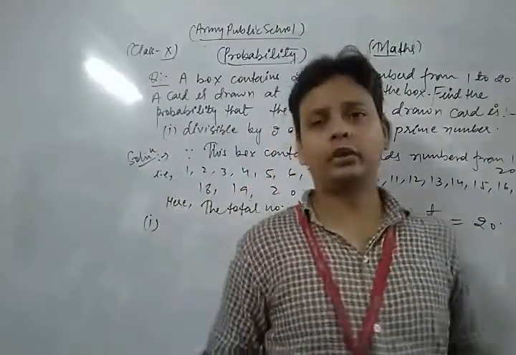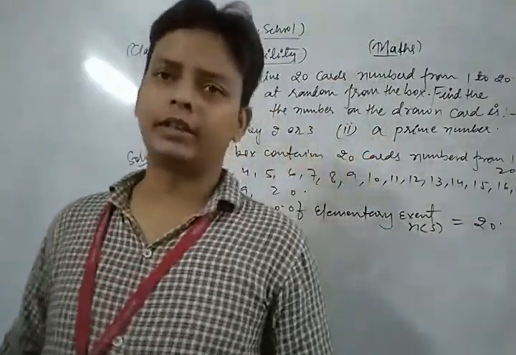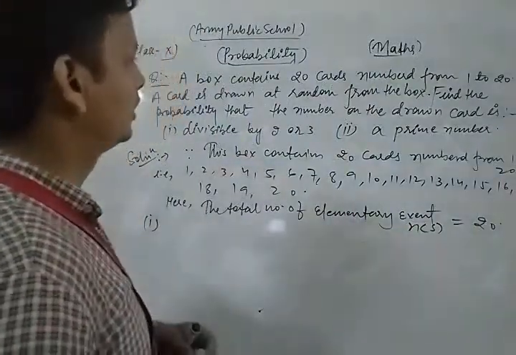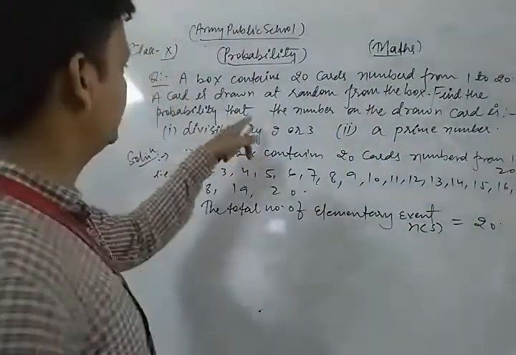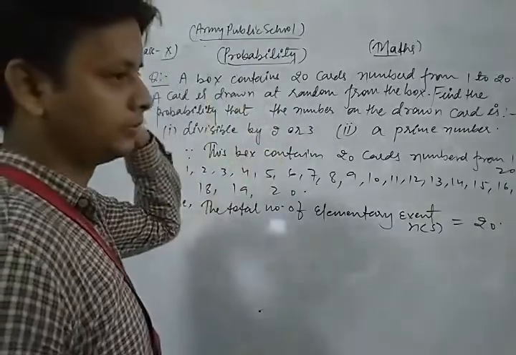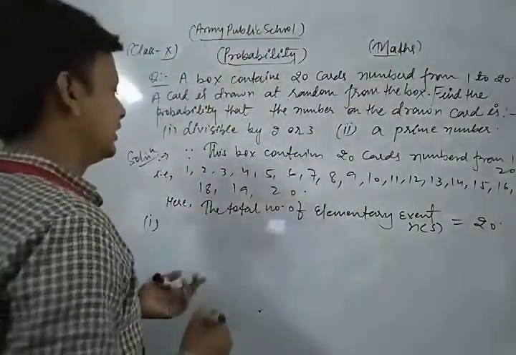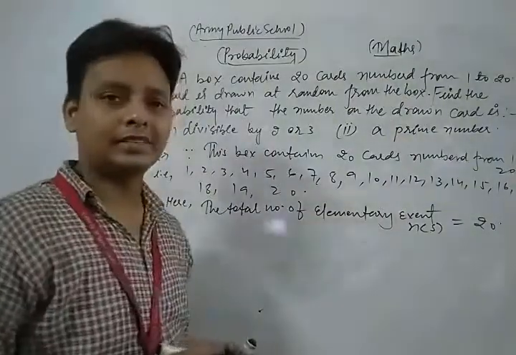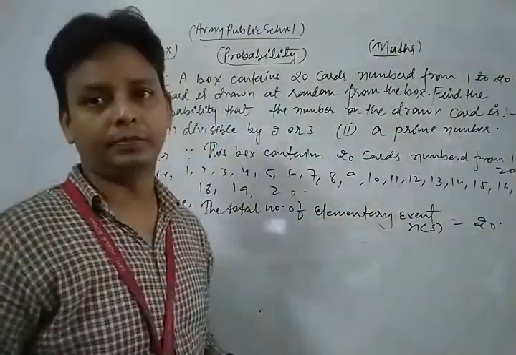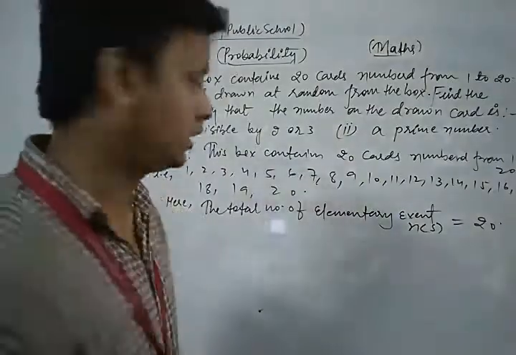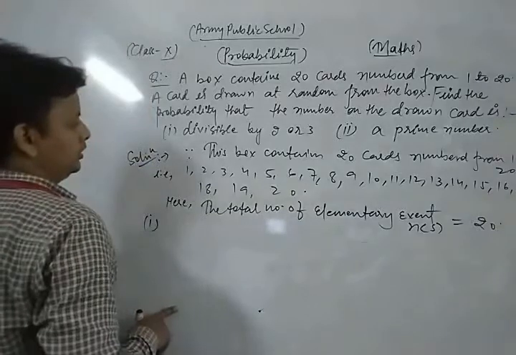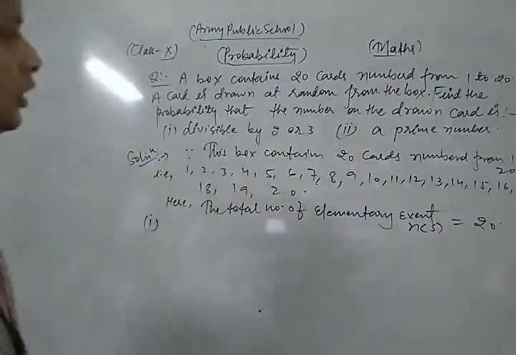Dear student, the favorable conditions related to that event. Let E be the event that the drawn card, one card drawn at random, is divisible by 2 or 3. Good. So how many numbers are divisible by 2 or 3? The total number of possible outcomes is 20, right?